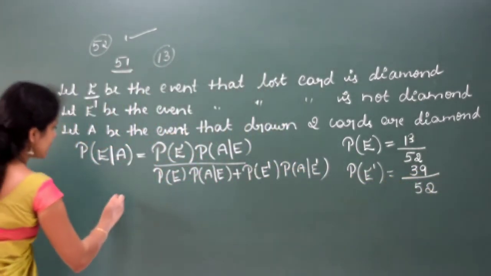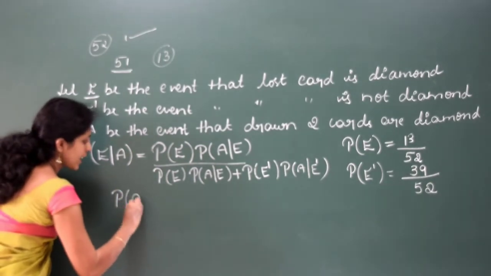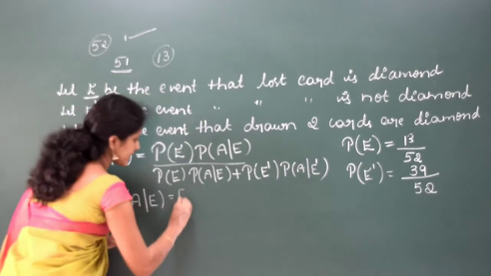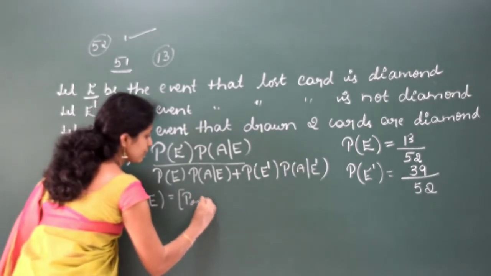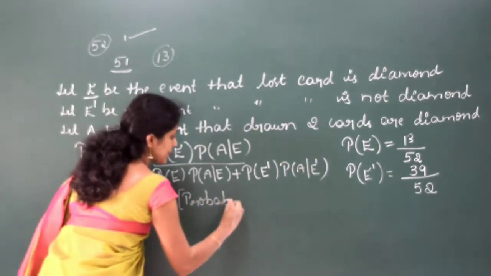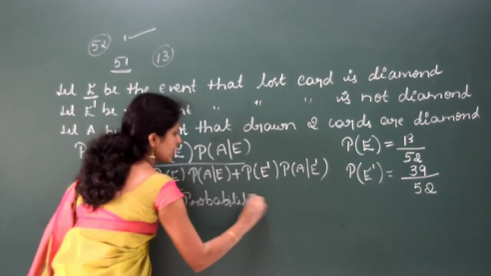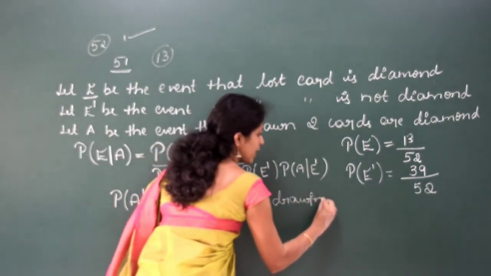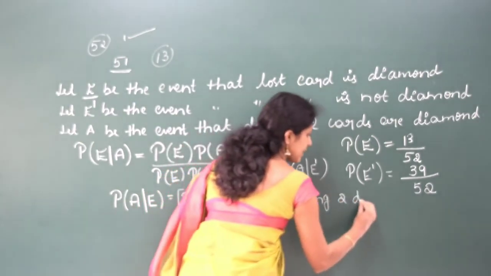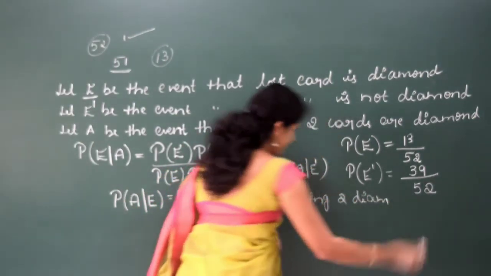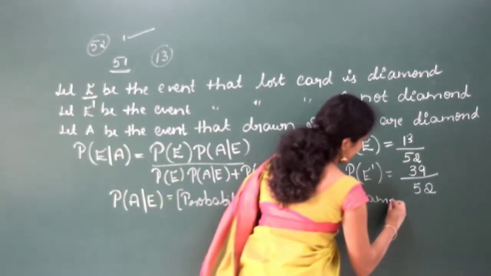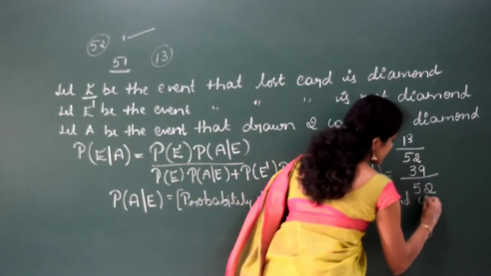Next we will find the probability of A by E. What is meant by this? Better you write this: probability of drawing two diamond cards, right? A is nothing but two diamond cards.